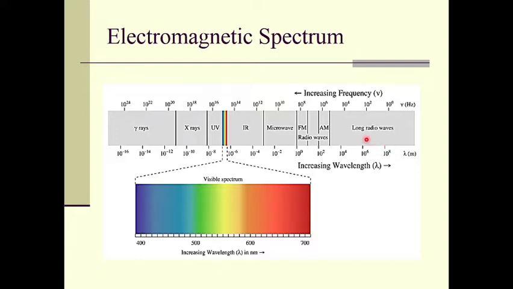The radio waves have very small frequency, whereas the frequency of gamma rays is very high, and because of that gamma rays have very high energy, whereas radio waves have low energy.